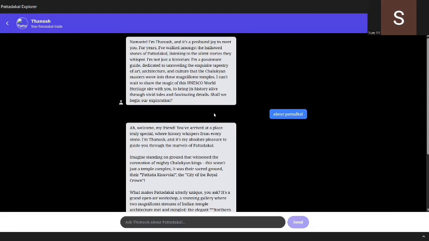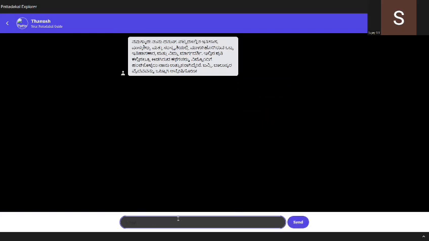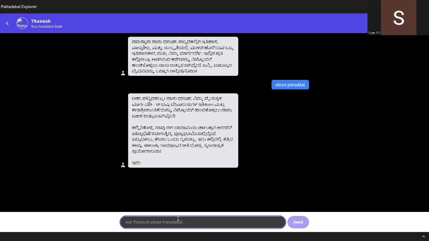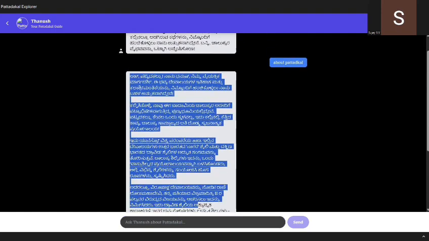I'll now go to Kannada. Yeah, it's been generated in Kannada. My guide is introducing himself in Kannada. Now let's ask again about Pattadakallu. Let's enter. Yeah, you can see it's being generated in Kannada about Pattadakallu.